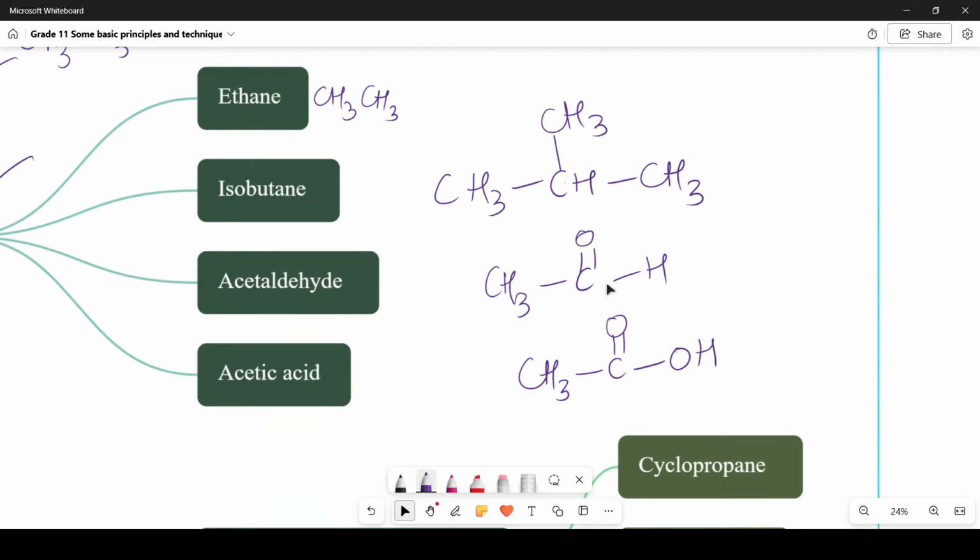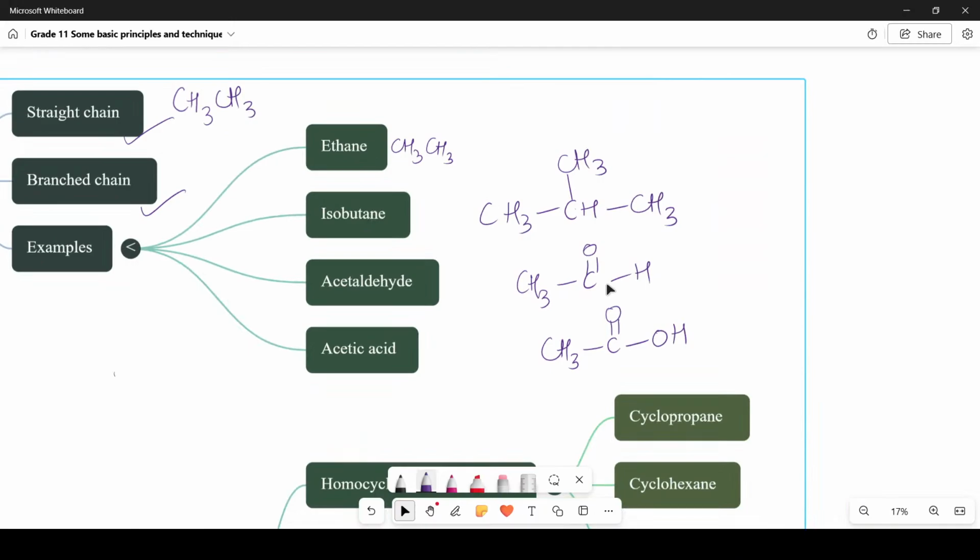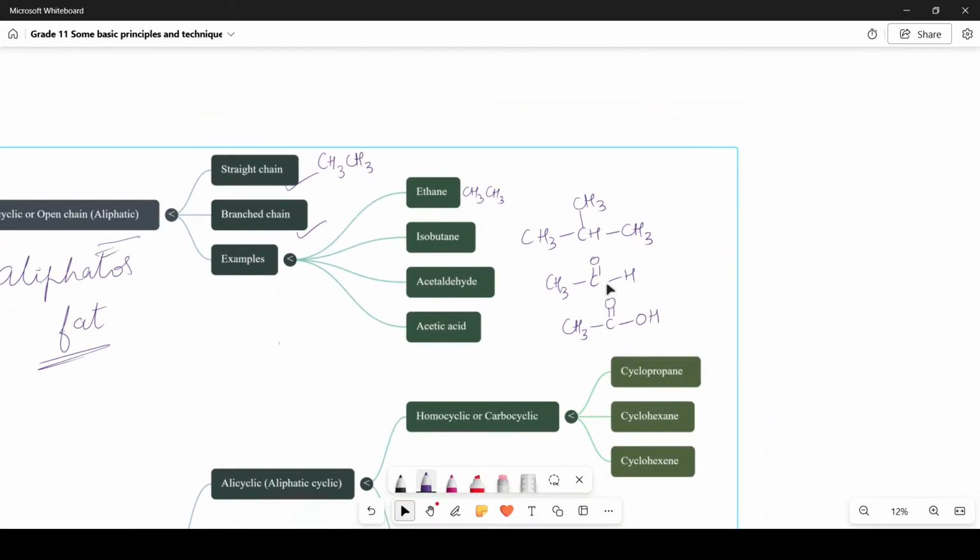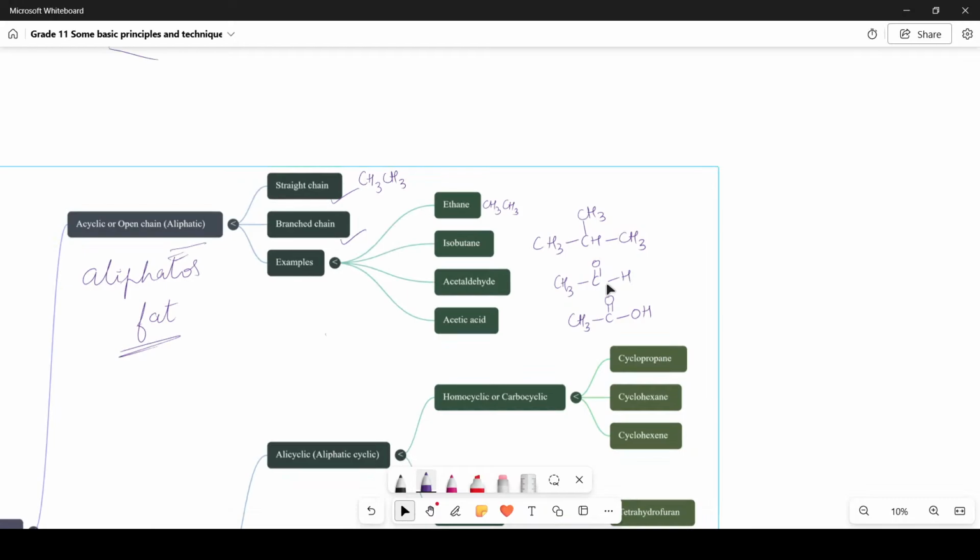So what did we learn till now? Organic compounds are classified into two types. One is acyclic, another one is cyclic. Under acyclic, we have straight chain hydrocarbons or branched chain compounds. Straight chain compounds have examples such as ethane, and it can go up to many carbon atoms. Branched chain compounds have examples such as isobutane.